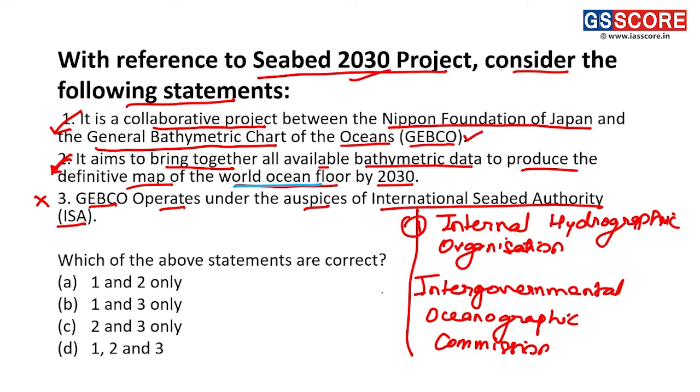So these two are the international bodies under which GEBCO is currently operating. Thus option A is the correct answer, with statements 1 and 2 as the correct statements.